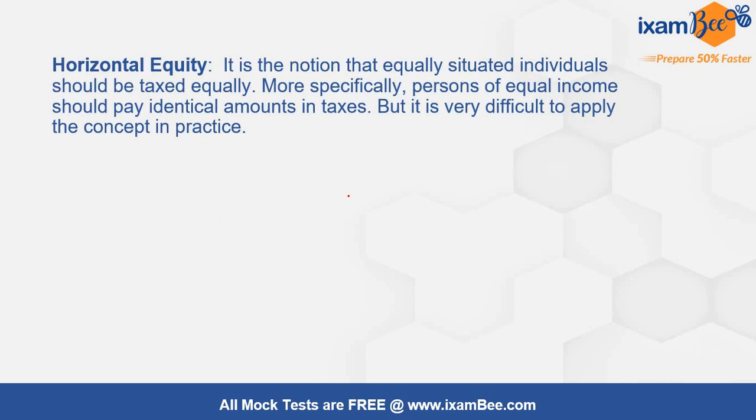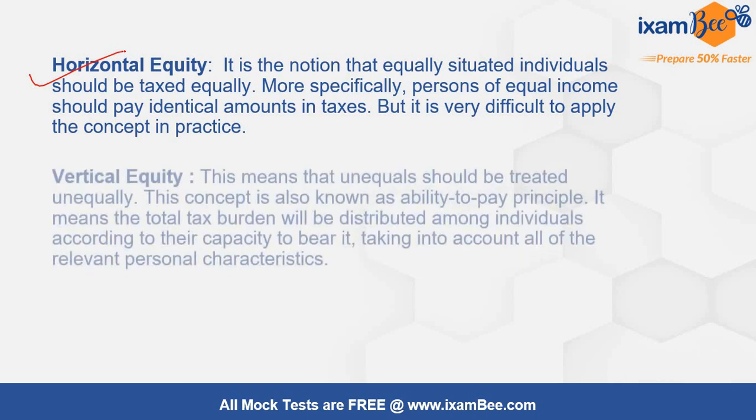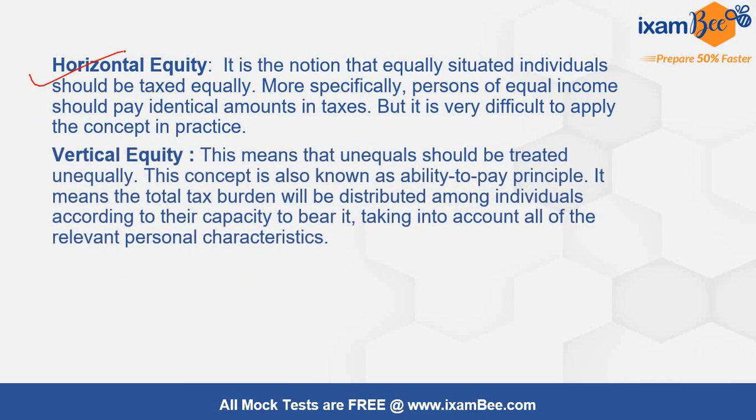Horizontal equity is a notion that equally situated individuals should be taxed equally. And persons who have equal incomes should pay identical amounts in taxes. But it is very difficult to apply this concept in practice. Vertical equity, देखते हैं. This means that unequals should be treated unequally and is also known as the ability to pay principle. तो जो question था उस हिसाब से हमारा आंसर vertical equity बिल्कुल बराबर है.